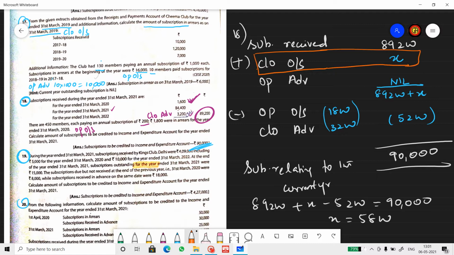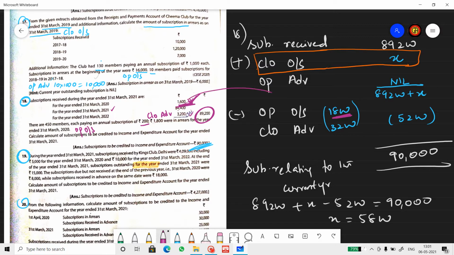Closing outstanding is X. Now, when I say closing outstanding, let me tell you one thing very clearly. Closing outstanding doesn't mean the outstanding of the current year alone. It includes the previous year's outstanding. Opening outstanding is 1,800. Out of that, we received 1,600.